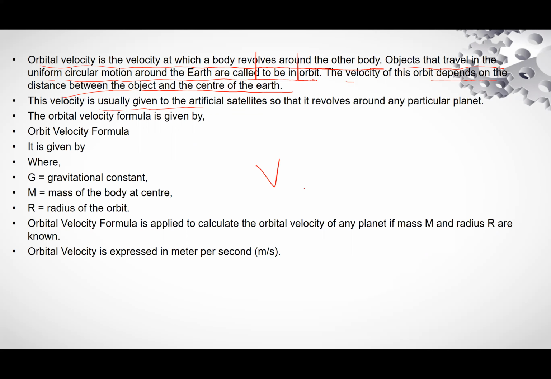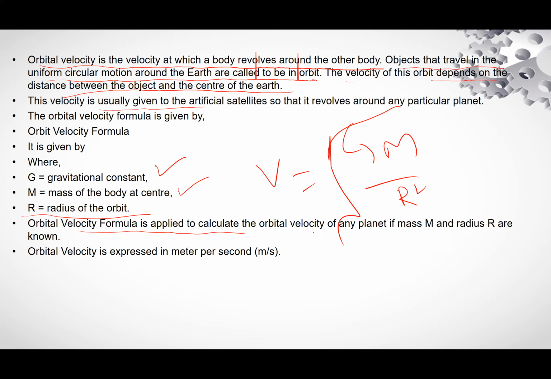First, orbital velocity is v equal to the square root of GM divided by r, where G is the gravitational constant, M is the mass of the body at the center of Earth, and r is the radius. The unit of velocity is meter per second.